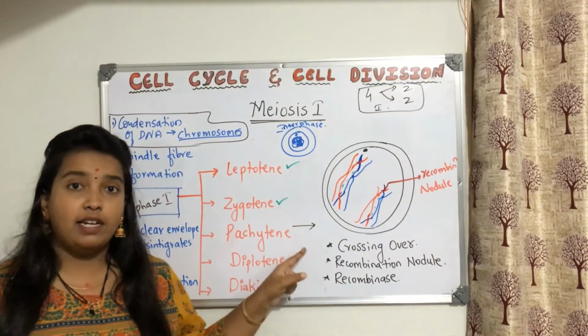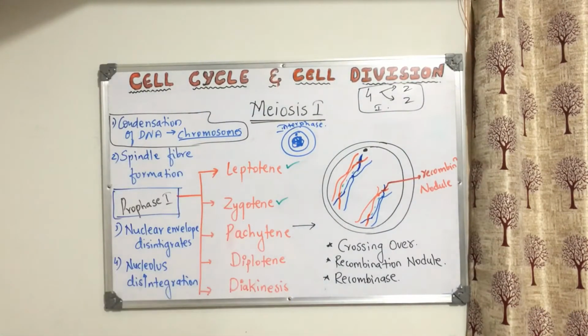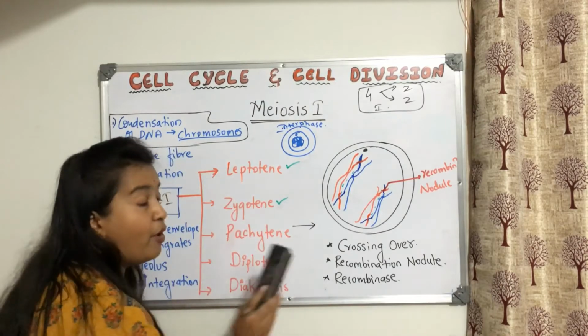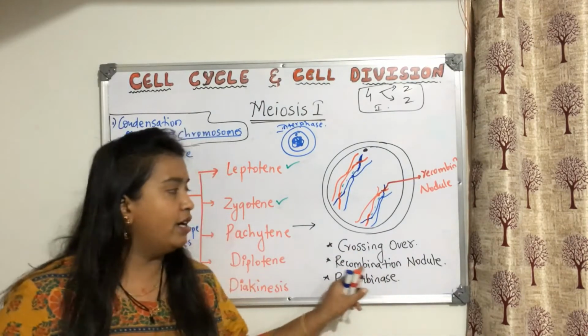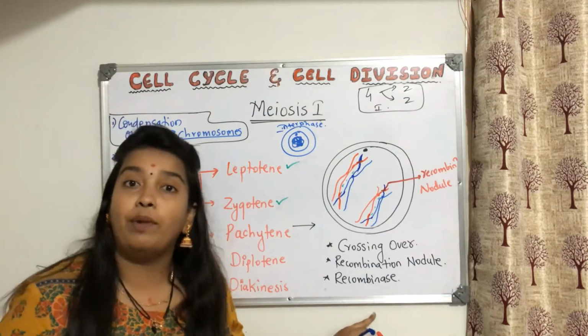Okay, so we are understanding Pachytene. I hope you people understood Pachytene properly. The key points in Pachytene are crossing over, the recombination nodule and the recombinase enzyme.